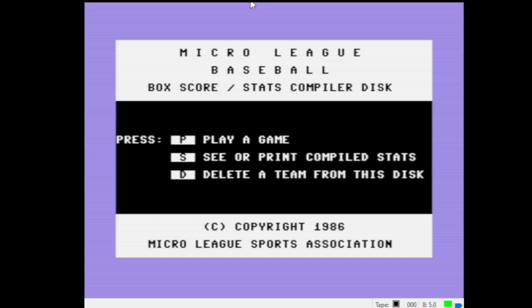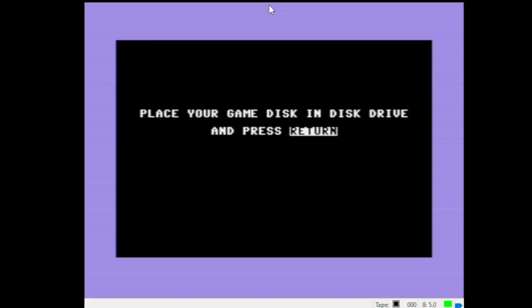So let's jump right in here. Okay, we have the box score stats compiler disk in, so we're going to select play game. Place your game disk in the drive, so we've got to attach the disk image here. Let's see, where is that one? There we go.